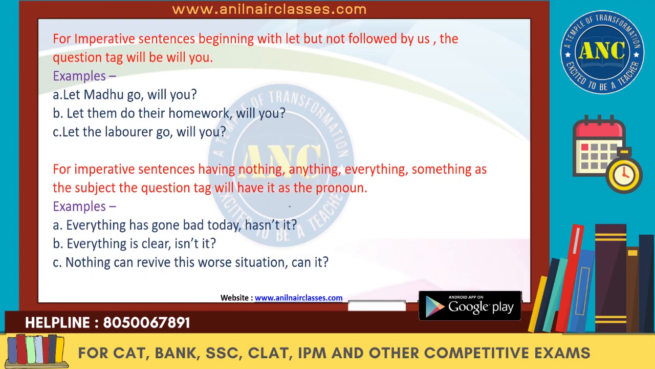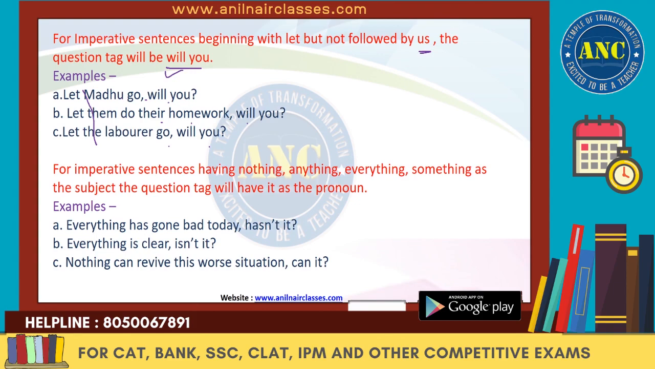Shall we? For imperative sentences beginning with let but not followed by us, the question tag will be will you? Let Madhu go. Will you? Let them do their homework. Will you? Let the laborer go. Will you? See, the let is not followed by us, so then it is will you. If it is followed by us, then it shall be shall we.